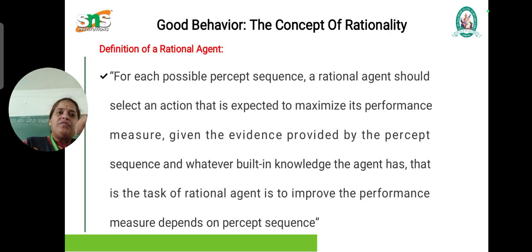The definition of a rational agent: for each possible percept sequence, a rational agent should select an action that is expected to maximize its performance measure, given the evidence provided by the percept sequence and whatever built-in knowledge the agent has. That is the task of the rational agent, to improve the performance measure depending on the percept sequence.